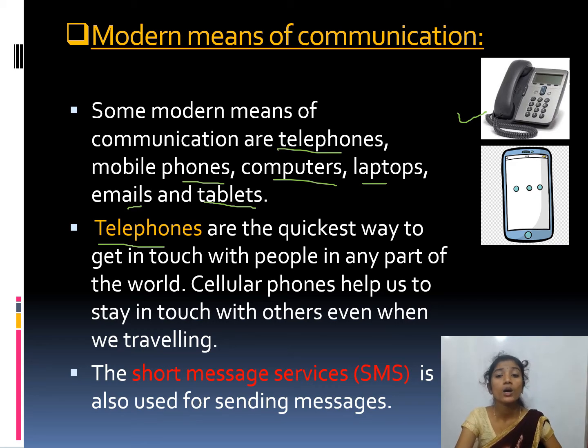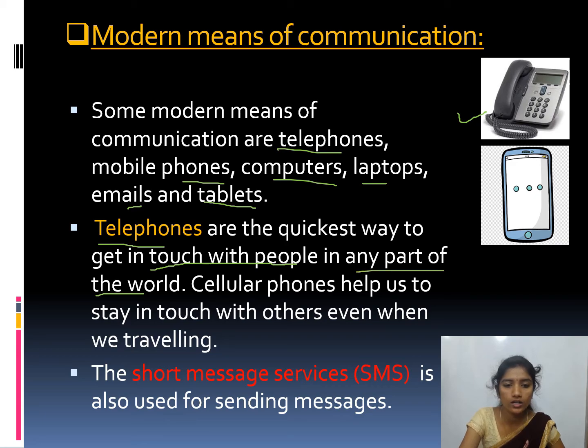If we compare telephones and letters, letters may take much more time to reach the message to the particular person, but telephones are the very quickest way to get in touch with people, that too in any part of the world.